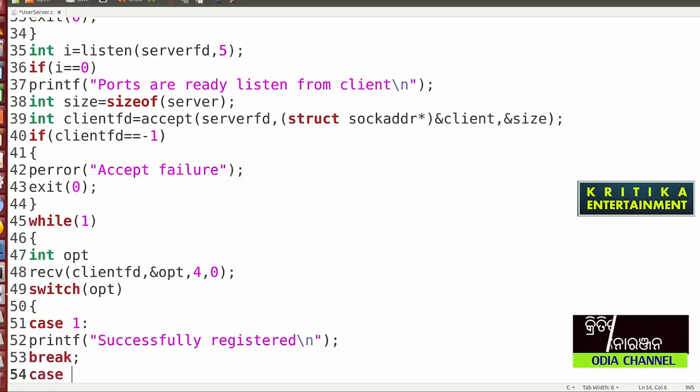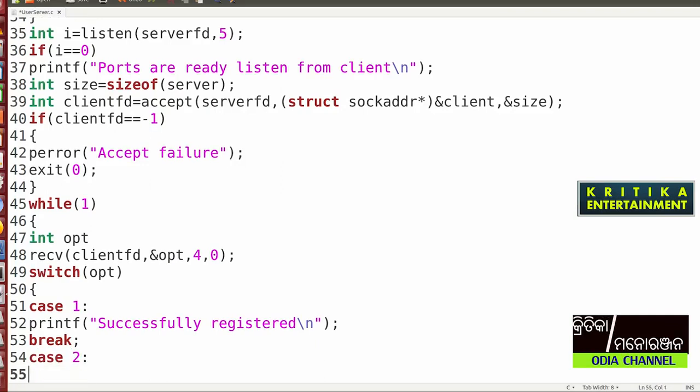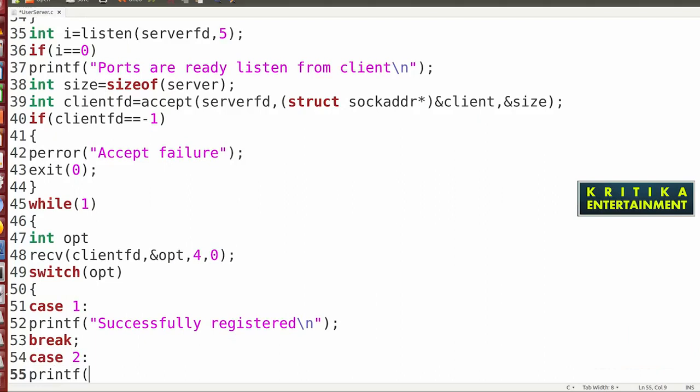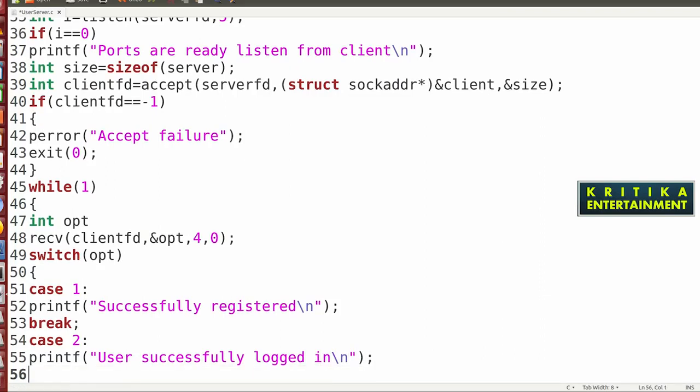Then case 2: printf user successfully logged in, then slash n, then break.